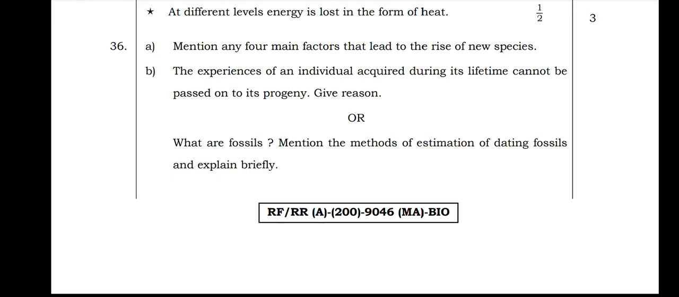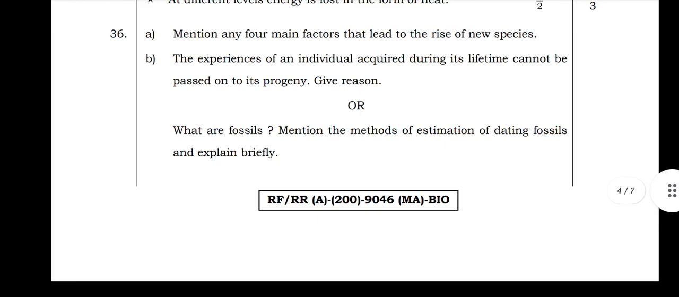And B question they asked is: the experience of an individual acquired during its lifetime cannot be passed on to its progeny, give reason. Or question they asked is: what are fossils? Mention the methods of estimation of dating fossils and explain briefly.